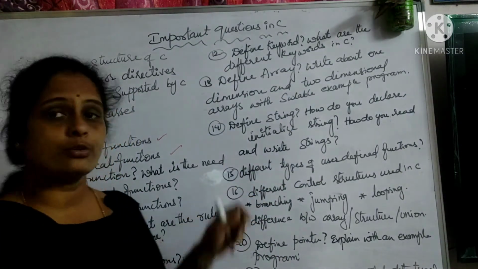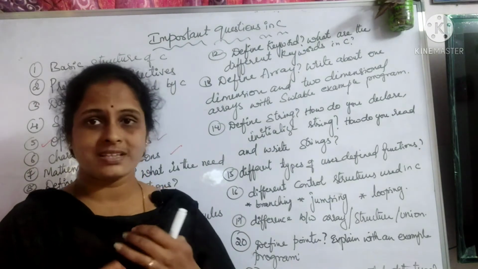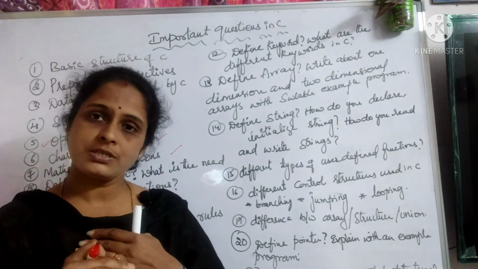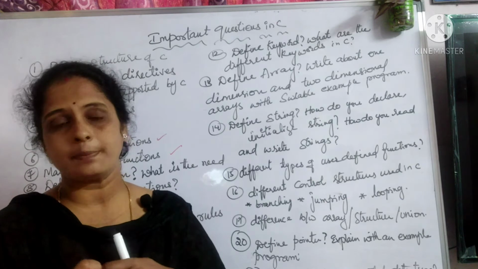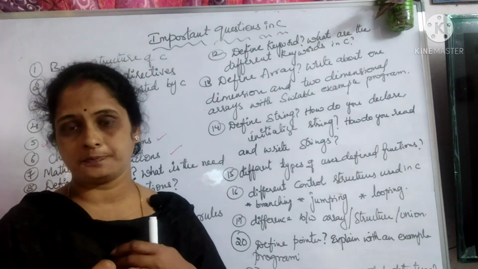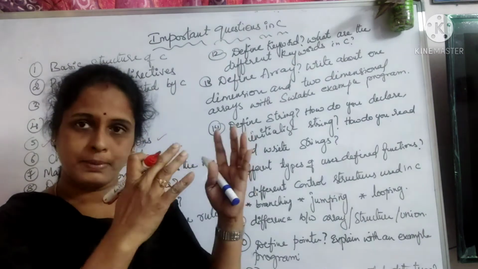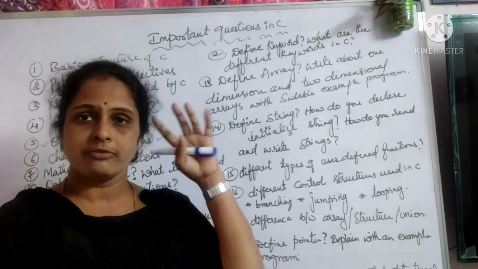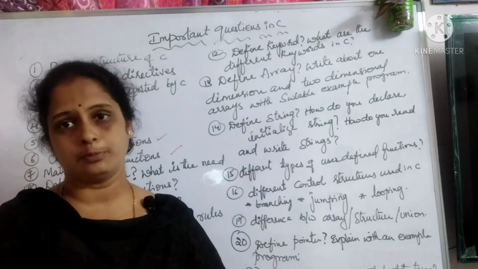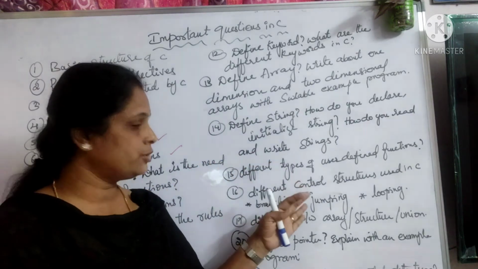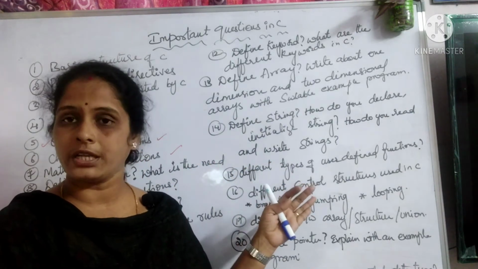Then you have different control statements. You have, that is, branching, jumping, and looping. Branching statements, they are used for decision making purpose, like if, else, switch, etc. Jumping statements, they are used to go from one place to another. That means from one portion of the program to another portion. That means here you talk about break, goto, continue, etc.